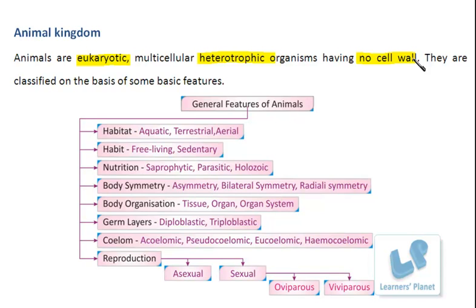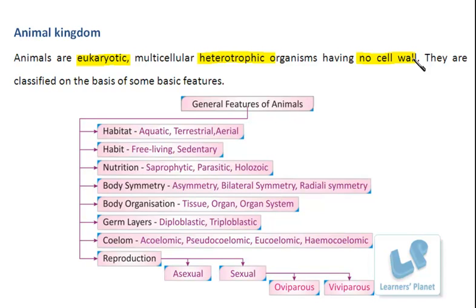As the body organization increases or complexity is generated in these organisms, different types of features will also appear. Similarly, for heterotrophic nutrition, what type of food they eat and how they obtain their food will also help in the classification of these organisms.